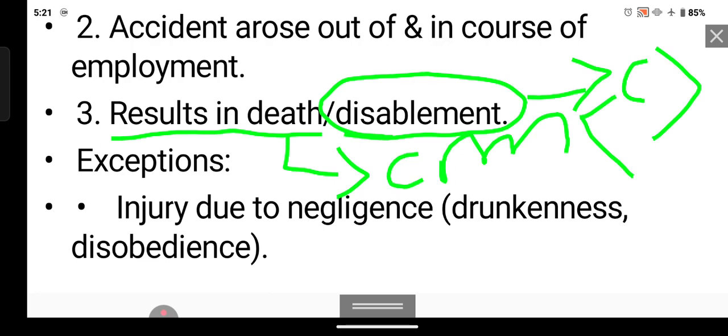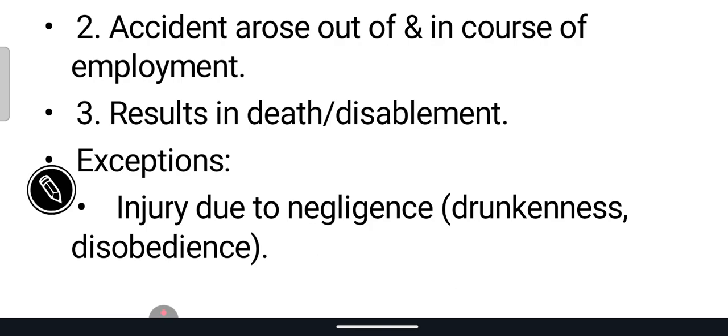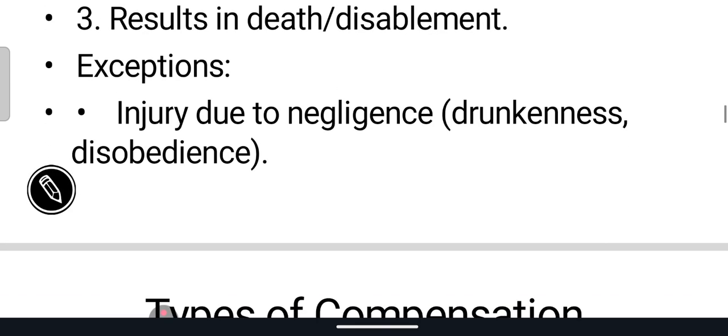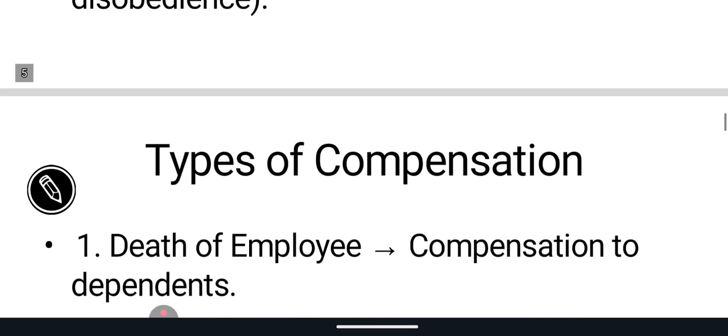So remember that. Exceptions: injury due to negligence, drunkenness, disobedience. These are also covered under this Act.